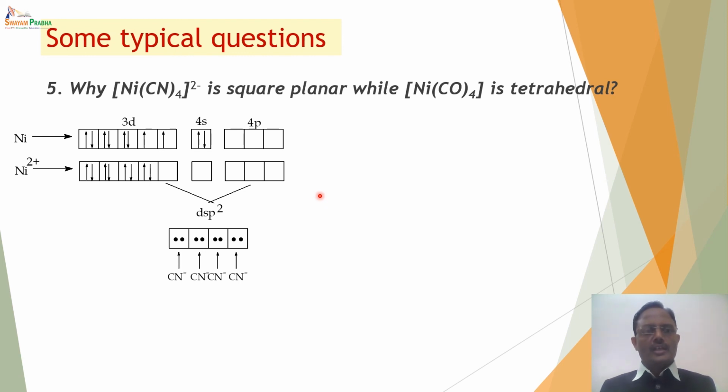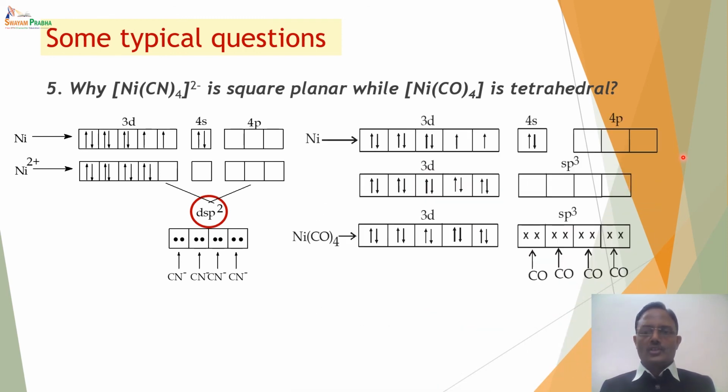In Ni(CN)4 2-, nickel is in +2 oxidation state, so the two electrons from 4s are lost. Hence, there is a pairing of electrons within 3d, thereby vacating one of the 3d orbitals, followed by dsp2 hybridization. Since the hybridization is dsp2, the complex has square planar geometry.